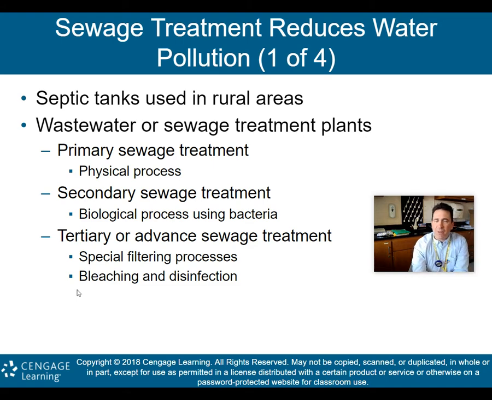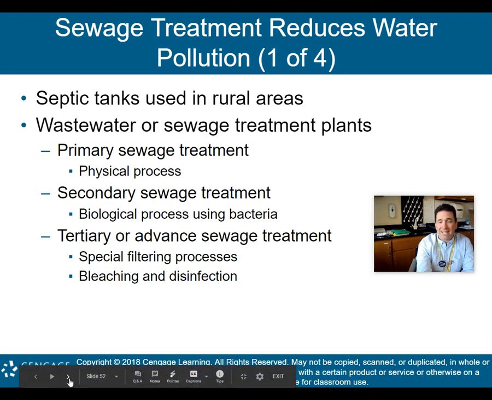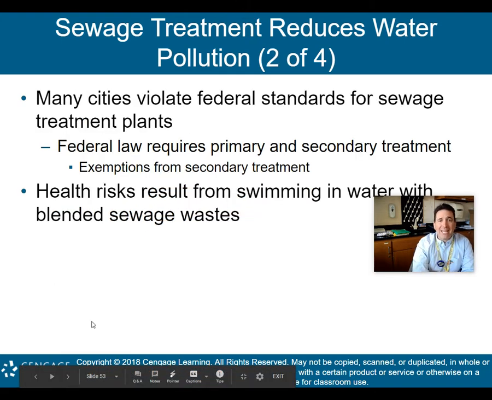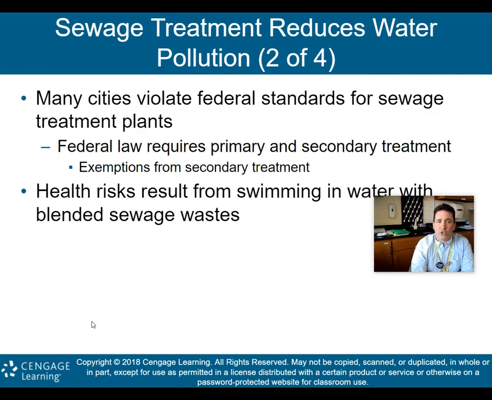Some sewage treatment plants also have a tertiary or advanced sewage treatment, and that's special filtering processes along with bleaching and disinfection that helps take sewage and basically clean it up, all right? So many cities violate federal standards for sewage treatment plants. Federal law requires at least primary and secondary treatment, but there are some exemptions from the secondary treatment.